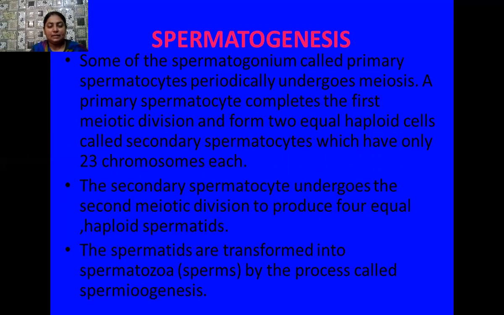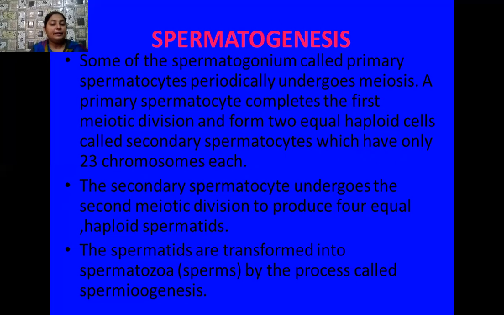Now what happens? These secondary spermatocytes later undergo the process of second meiotic division, which is equivalent to mitosis, and they produce four equal haploid spermatids. All of these again contain 23 chromosomes, and four equal haploid spermatids are formed.